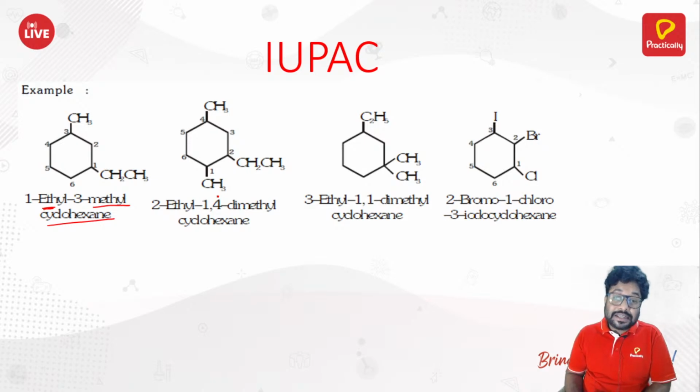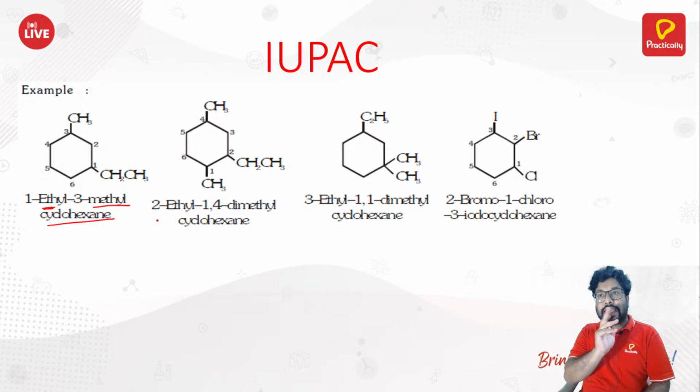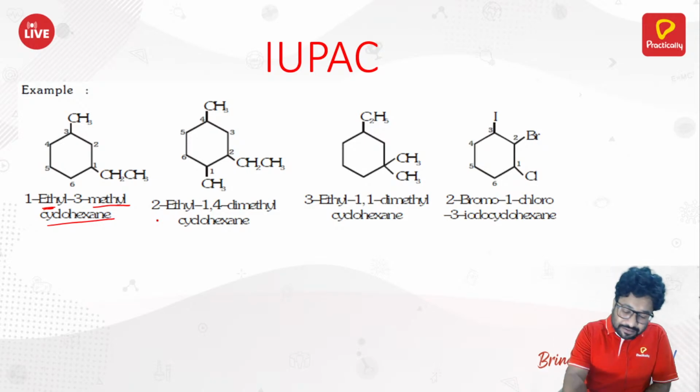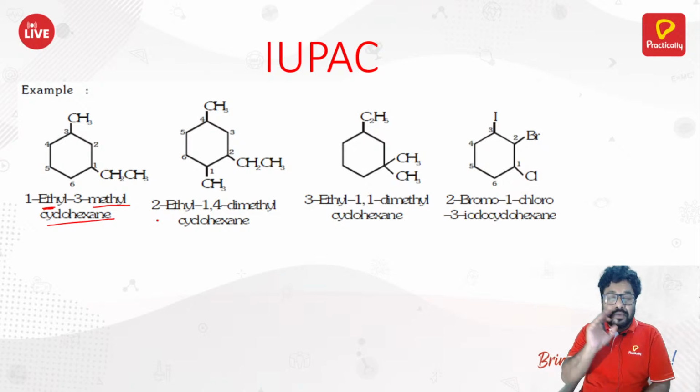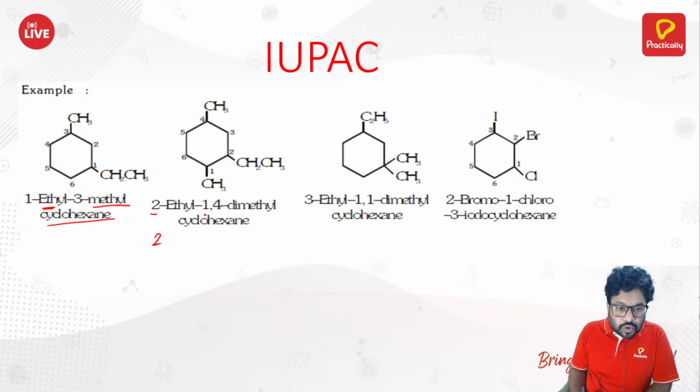Now let's consider another possibility, wherein we start counting from the ethyl only. We can do that also, right? But let's see whether the lowest sum rule is being followed there or not. First, look here. You add all these numbers: 2, 1, 4. 4 plus 1 is 5, plus 2 is 7. So the total is 7.